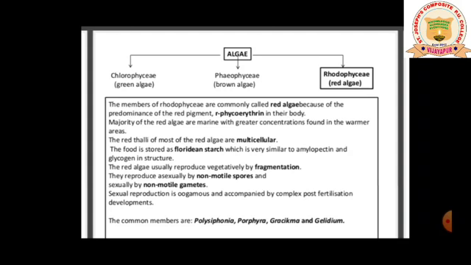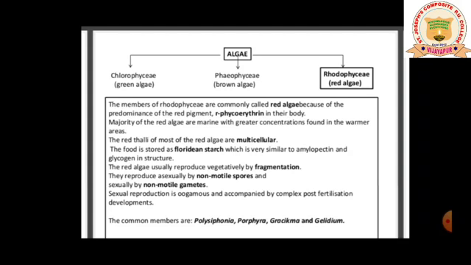The red algae usually reproduce vegetatively by fragmentation, same like brown algae. They reproduce asexually by non-motile spores and sexually by non-motile gametes, the gametes which cannot move.